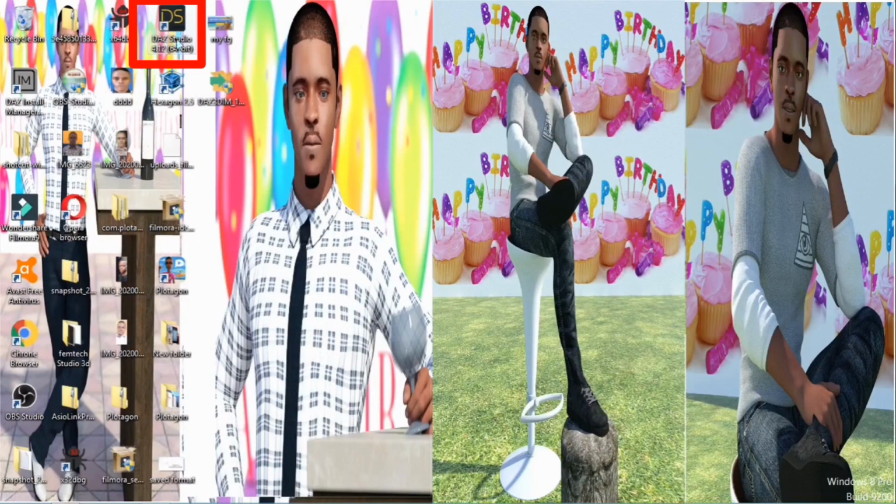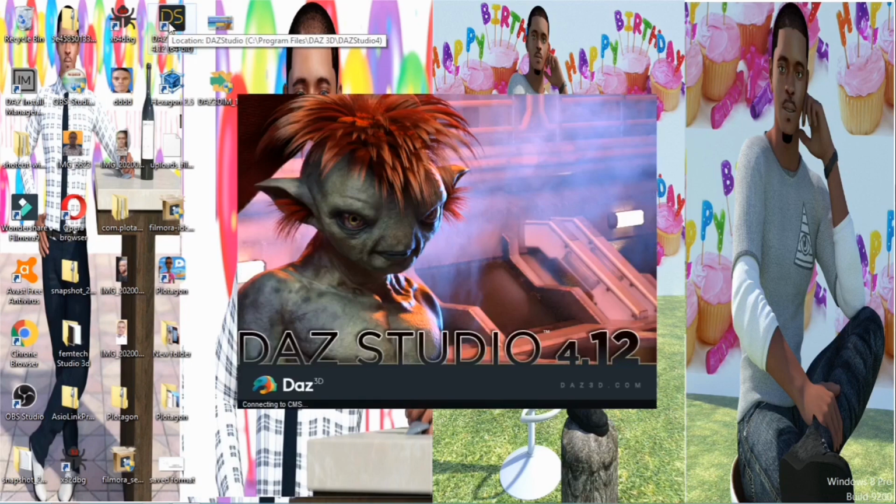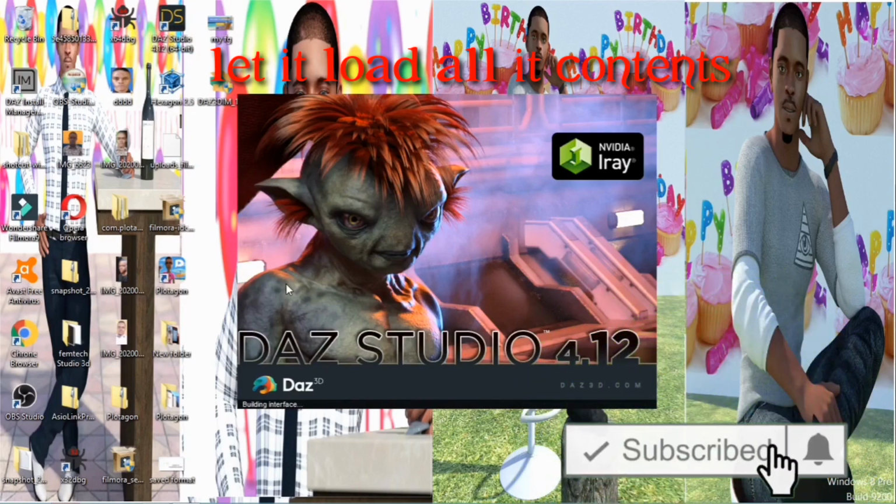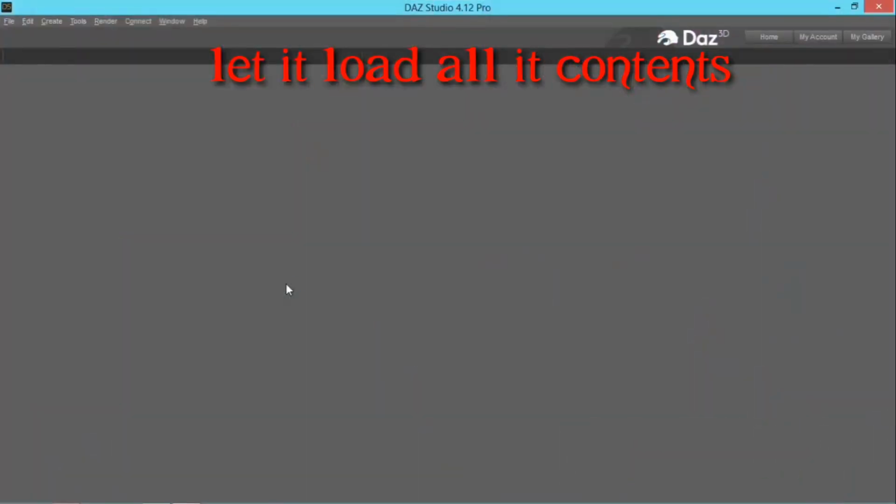Daz Studio, this icon will come out. Then all you need to do is to open it. So make sure everything is installed first before you cancel the process.